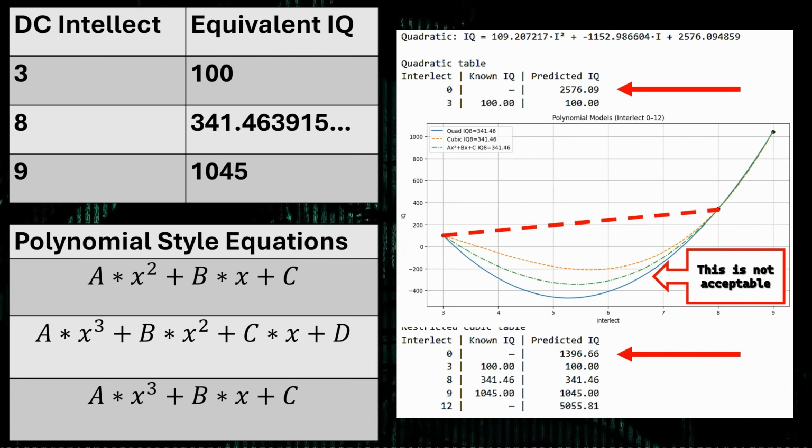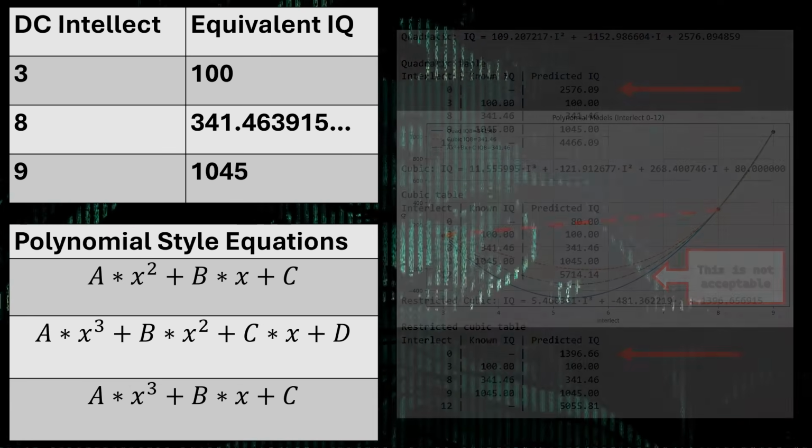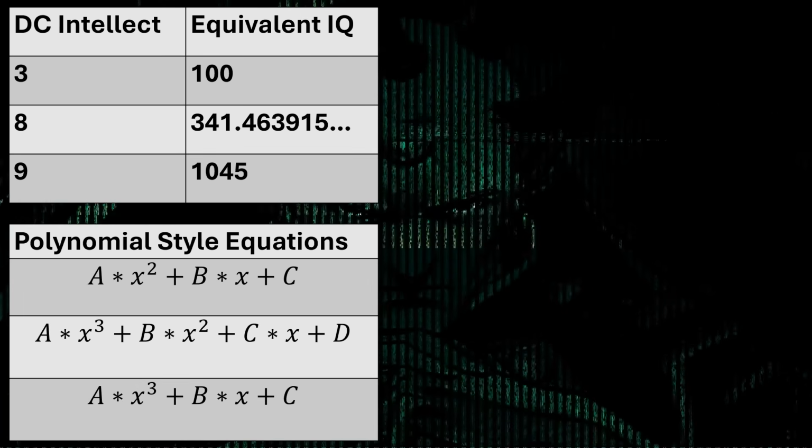Meaning, this model will never work because it predicts anything with an intellect level of 3 higher than an intellect level of 6, which doesn't make any sense. So for that, none of these polynomial models would work.